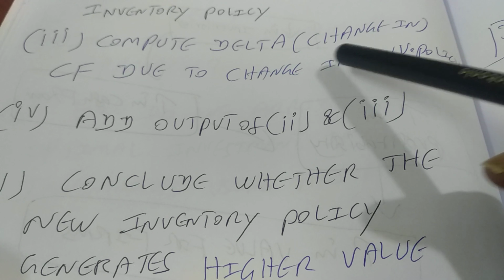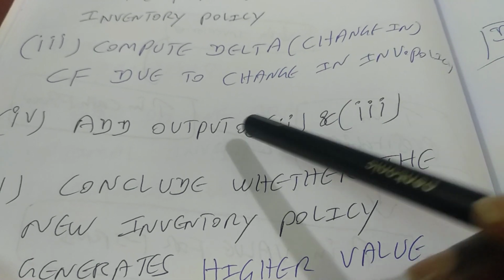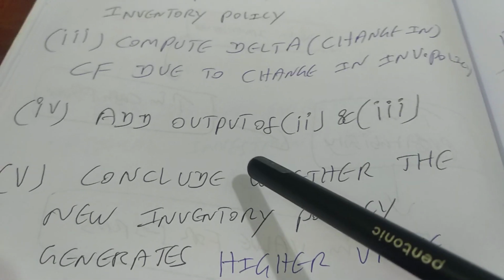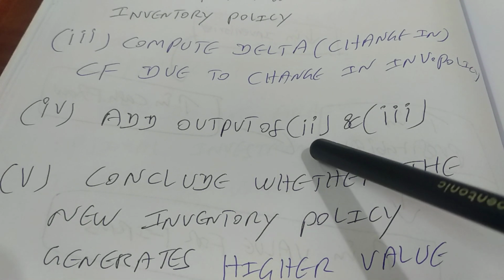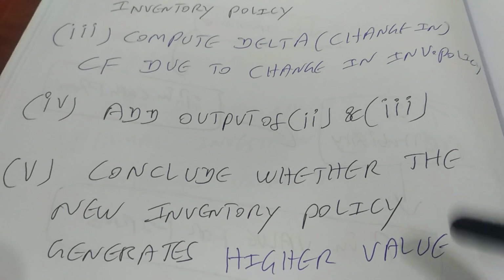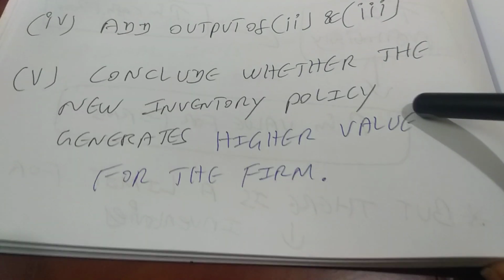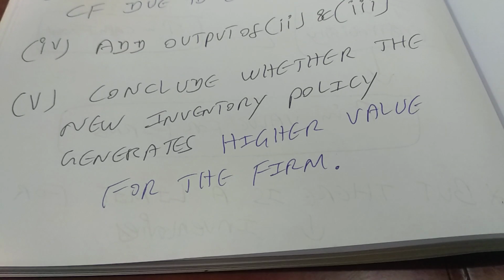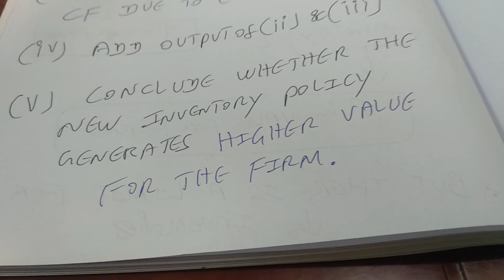In step number 3, we are going to compute delta. Delta means change in your cash flow due to change in inventory policy. In step number 4, we are going to add the output of step number 2 and 3. In the last one, in step number 5, we are going to conclude whether the new inventory policy is generating higher value for the firm or not.